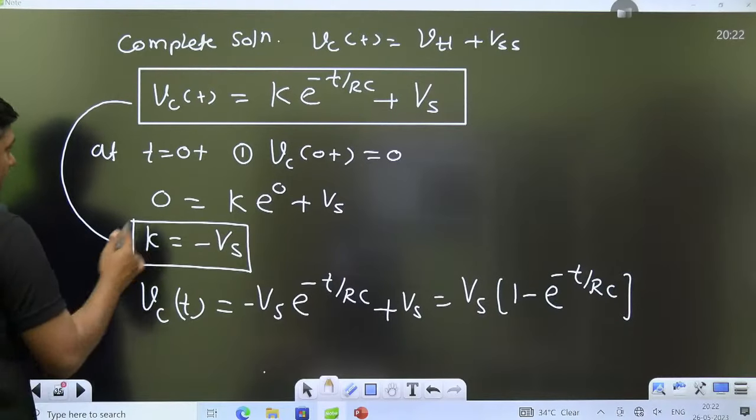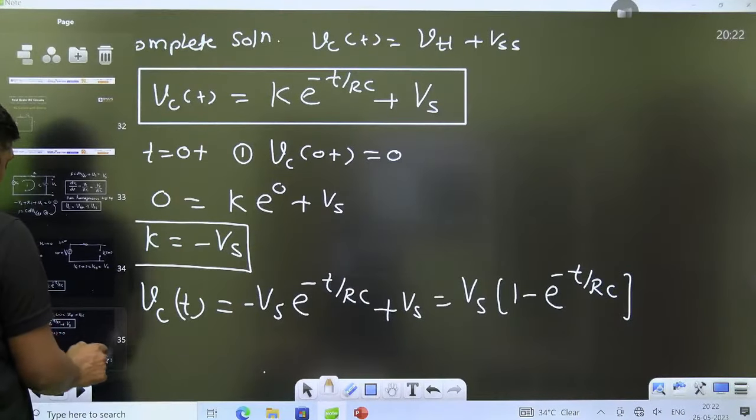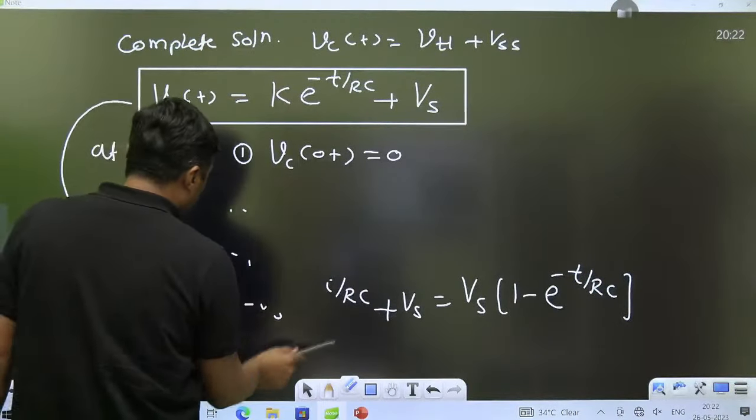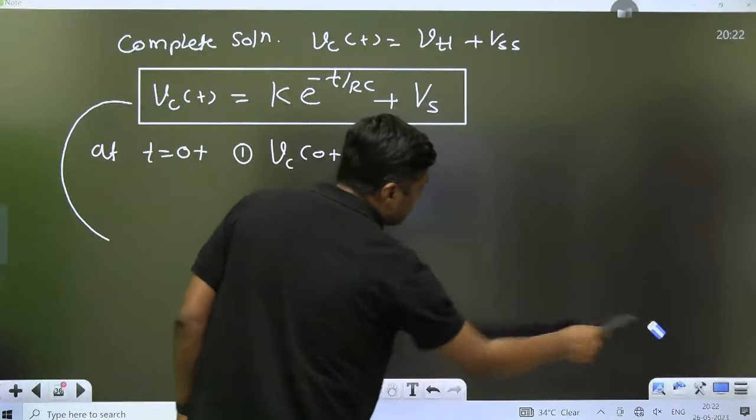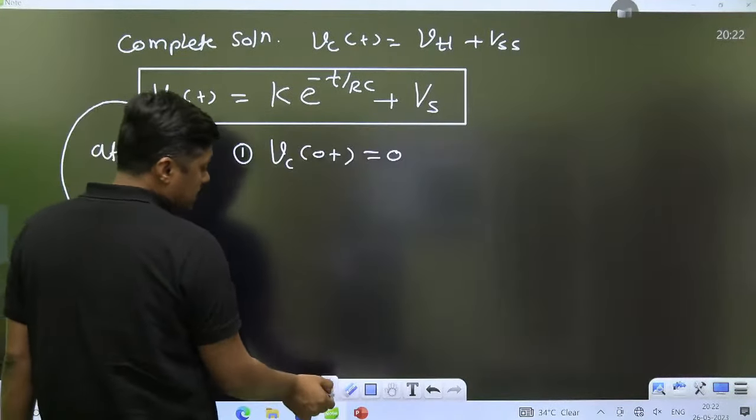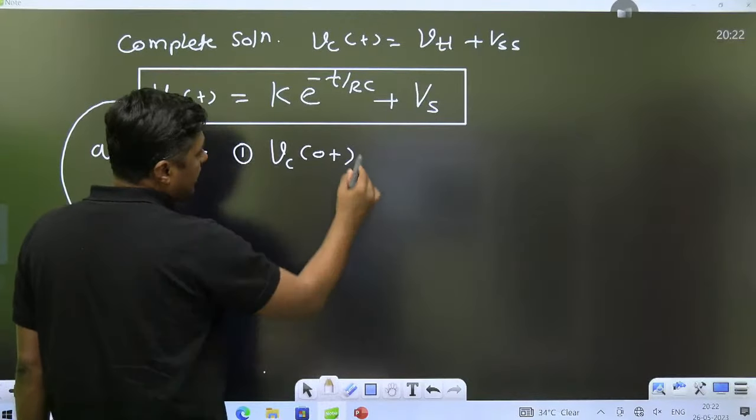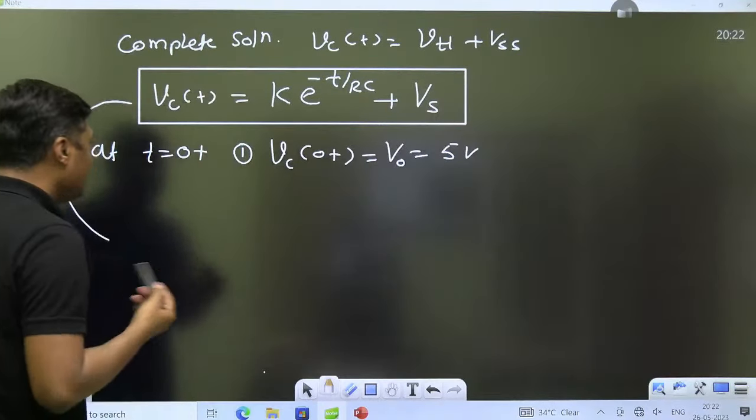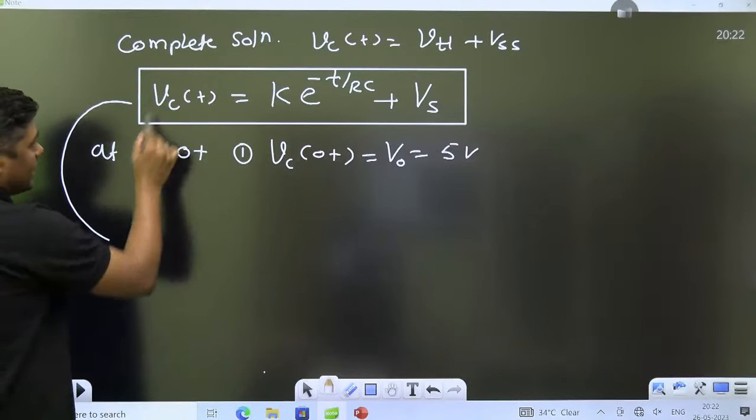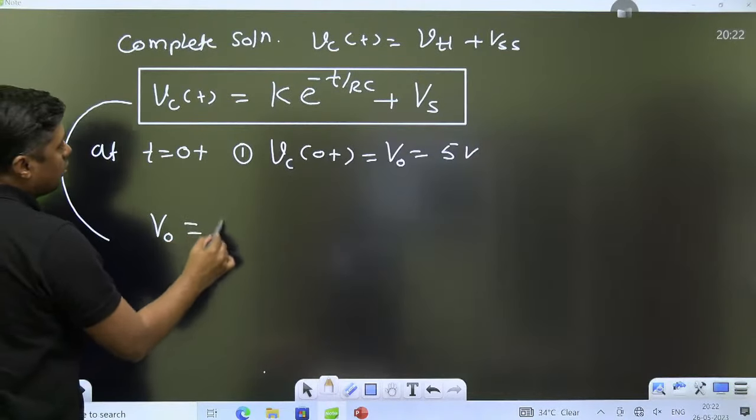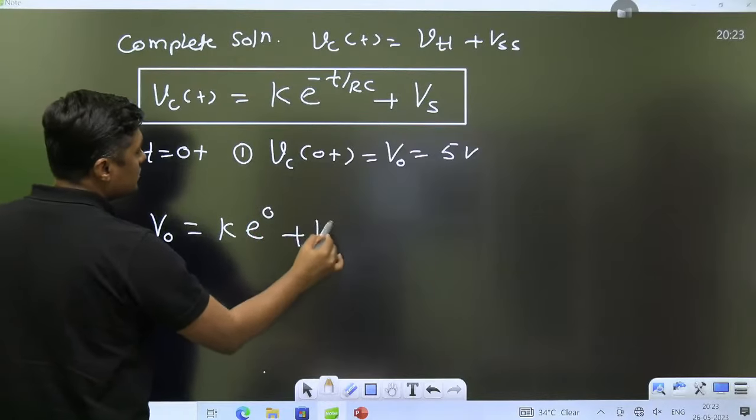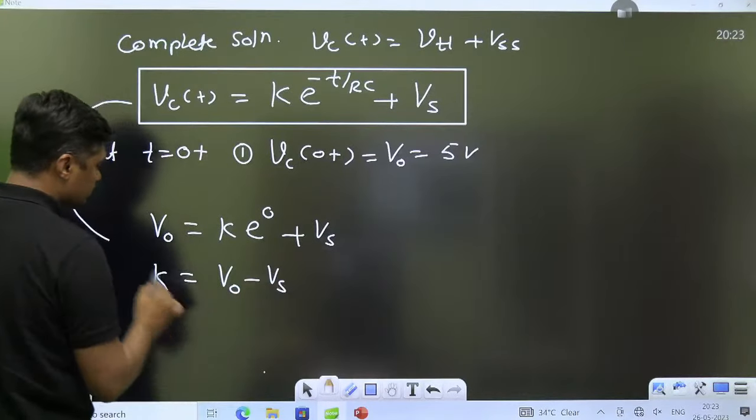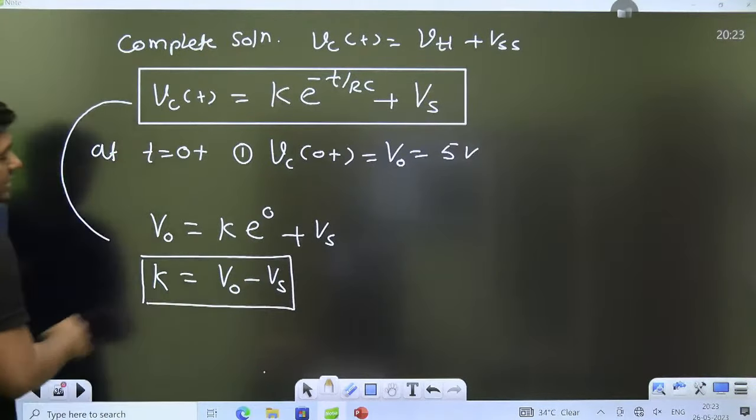Second solution: if the initial voltage is not 0. Let this be any initial voltage, 5 volt or something else, and the applied voltage is 10 volt. Then what will be the solution? Put here, exactly at t equal to 0, it becomes V naught, that is equal to K e raised to power 0 plus Vs. It becomes 1. So what is K equal to? V naught minus Vs. That is the value of K.